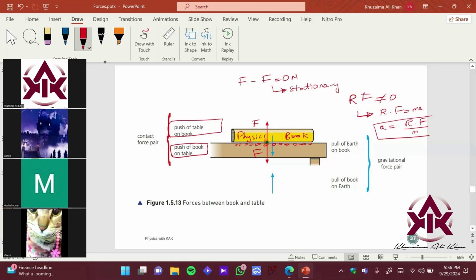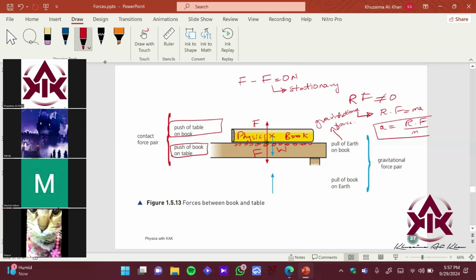Now, this is not just one pair of forces available over here. We also have the weight, right? So let's imagine this is the center of mass of the book. So this is the weight component of the book over here, right? What is the weight? It is just the pull of earth on the book, right? So what is the pull of earth? It is a gravitational force. It is a gravitational force, right? So that is also called weight.